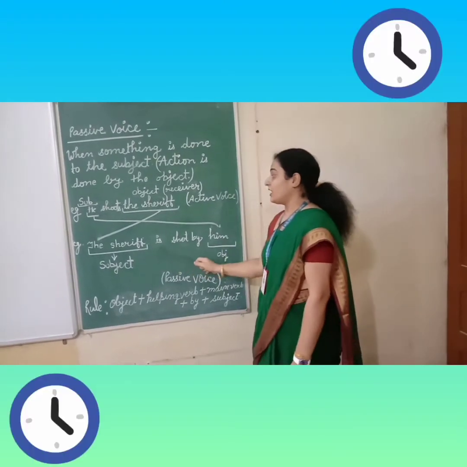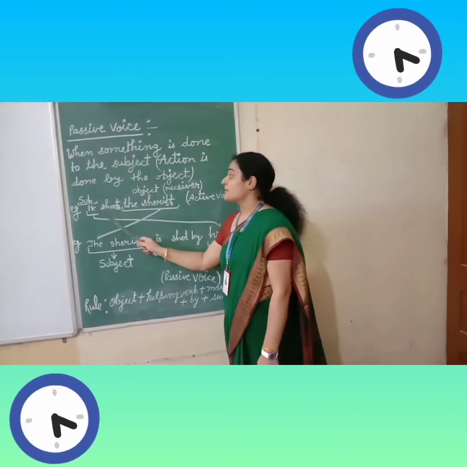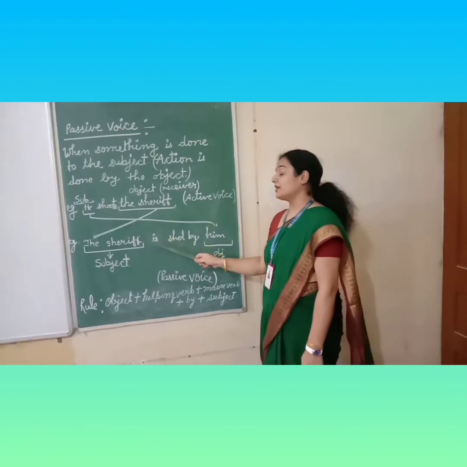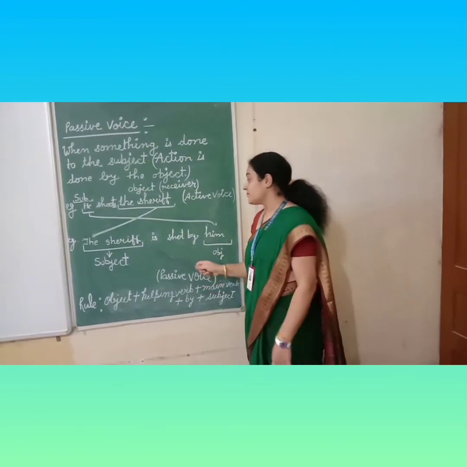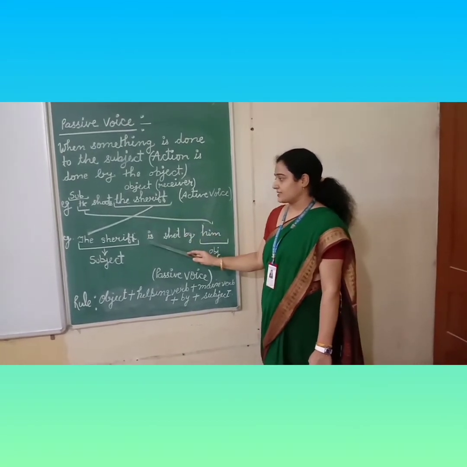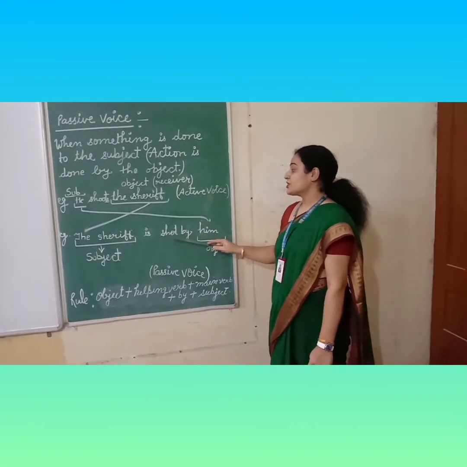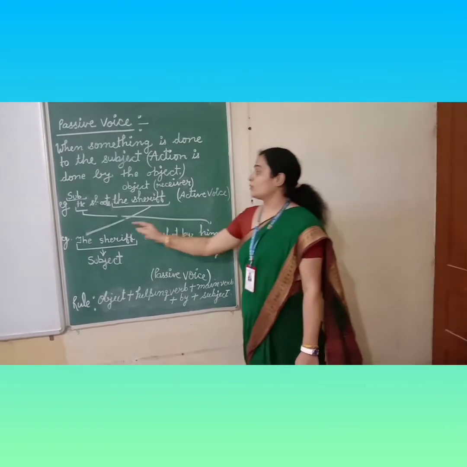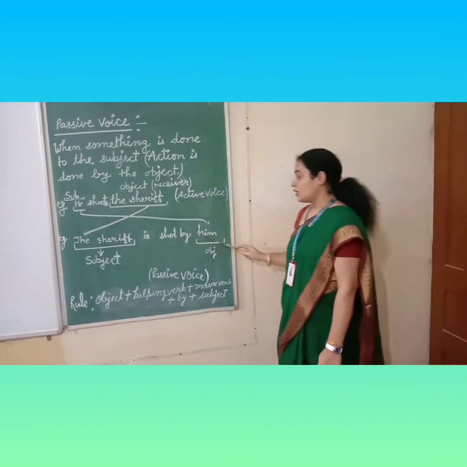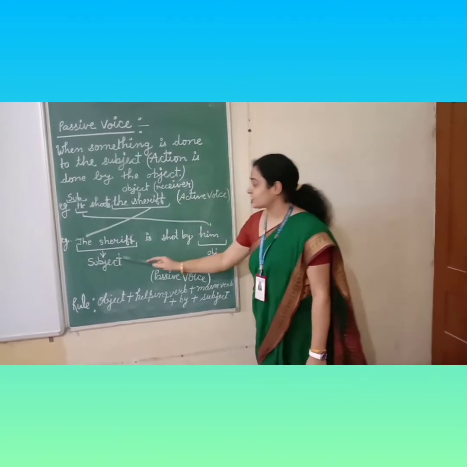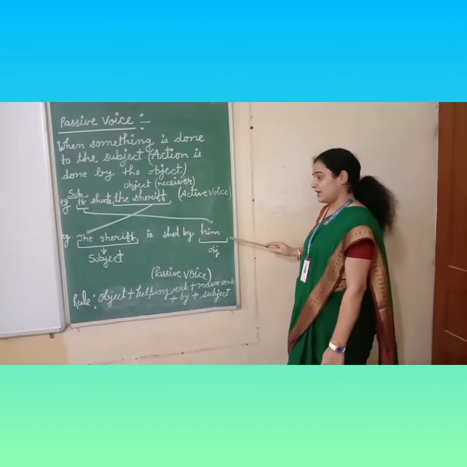The sheriff, after that we will use verb according to the rules that I will provide you later. So according to this verb, we will use is. The sheriff is shot by him. Here we use subject as an object. So our passive voice is: the sheriff is shot by him.